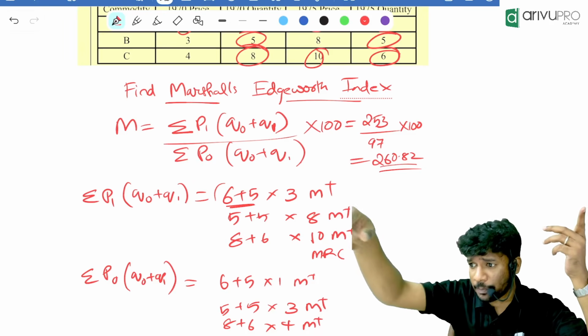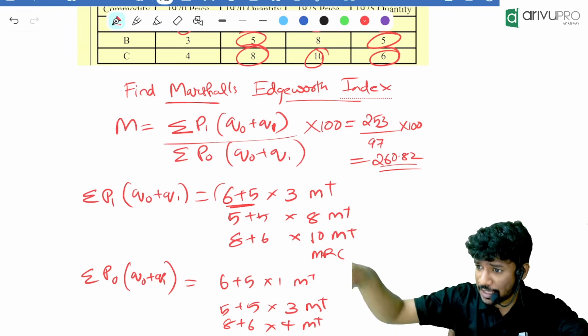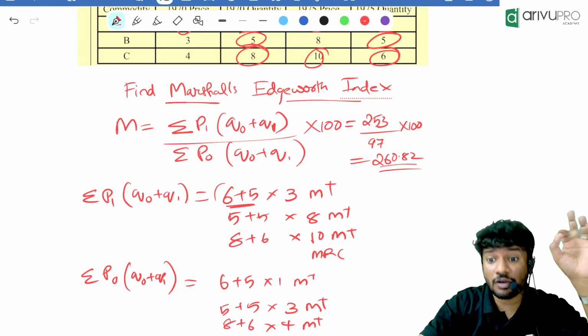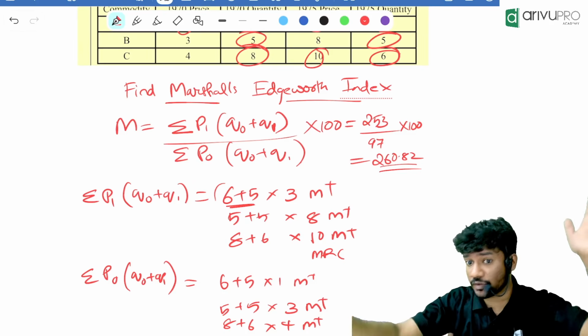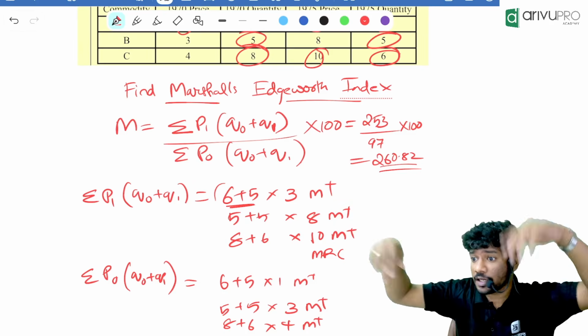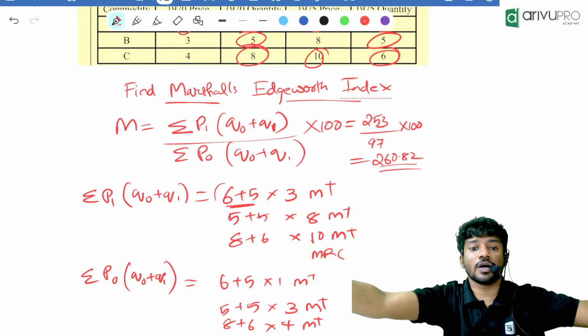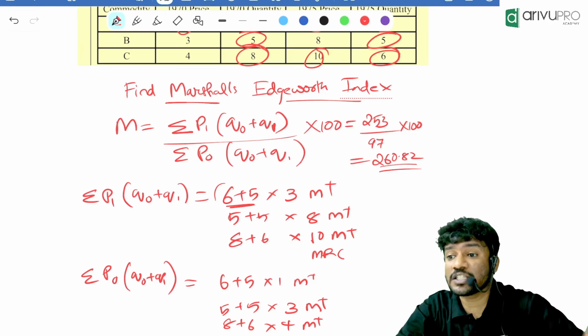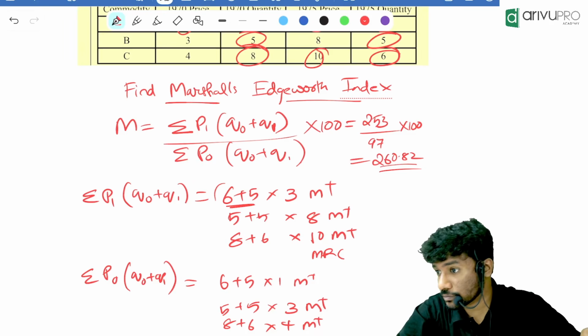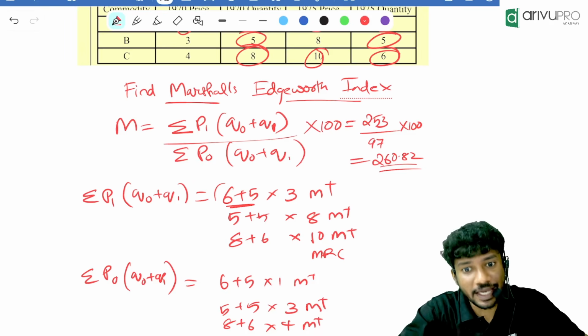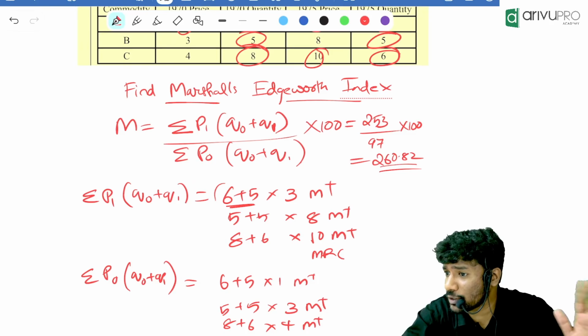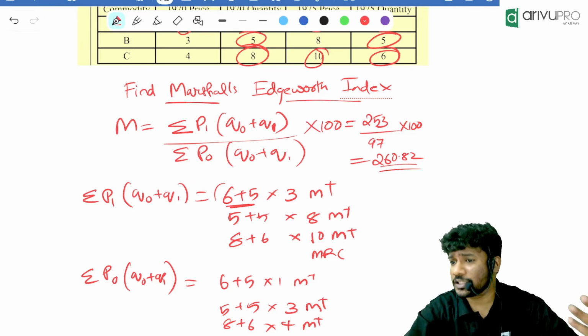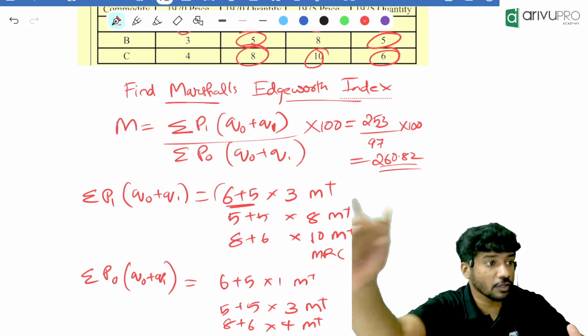Summation of P1 by P0 divided by N into 100. That is the ratio of the prices of the commodities. We will add everything, divide by total commodities, into 100. That is SRPI. Which one has a unit? SAPI has a unit, SRPI and all the others do not have a unit. Keep it in your mind.